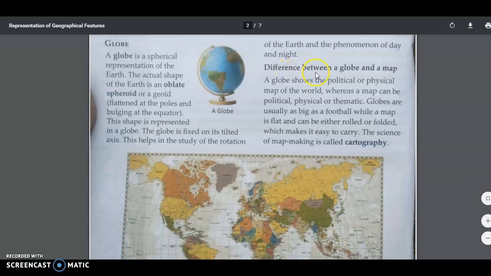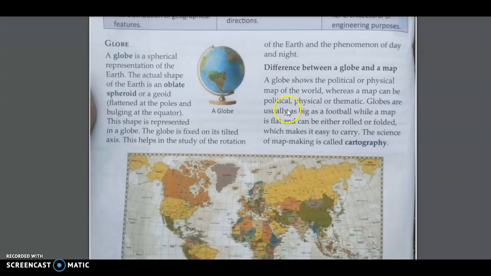Now let us see what is the difference between globe and a map. A globe shows the political or physical map of the world, whereas a map can be political, physical, or thematic. Globes are usually as big as a football, while a map is flat and can be either rolled or folded, which makes it easier to carry.